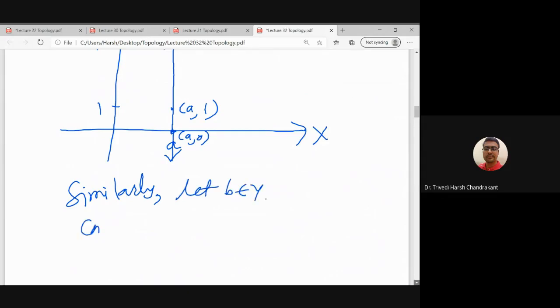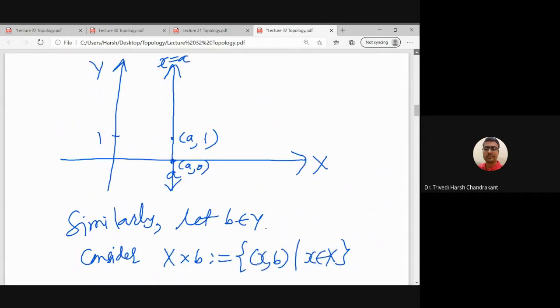So consider the set X cross b, defined as the ordered pairs (x, b) such that x belongs to capital X. Here we are fixing the y coordinate.